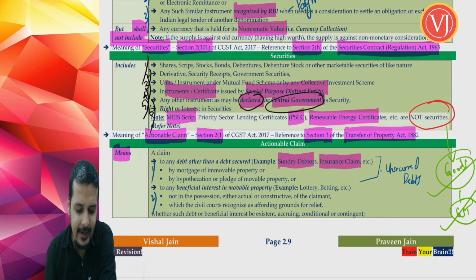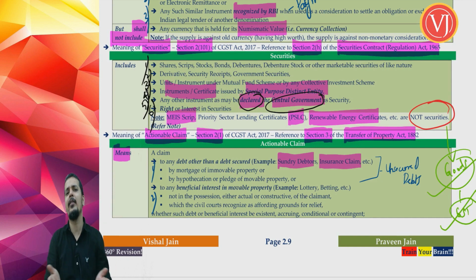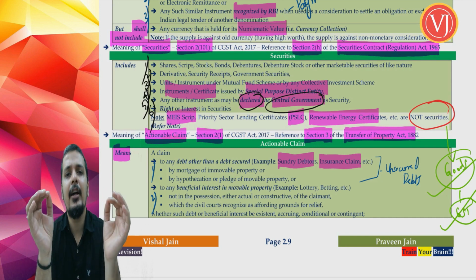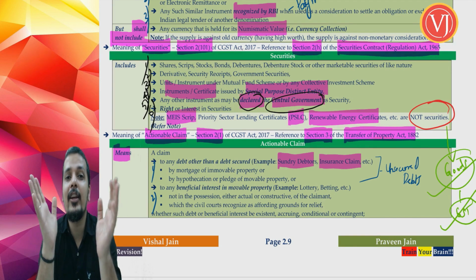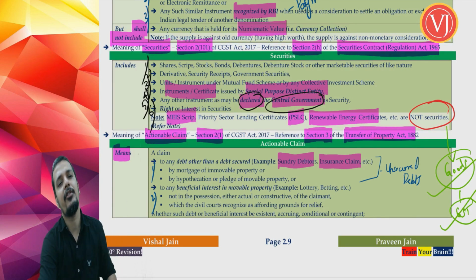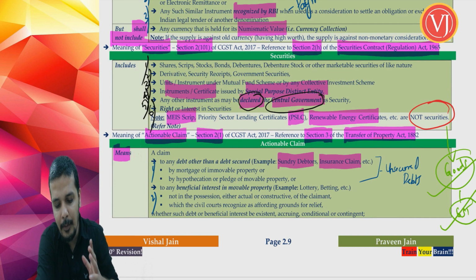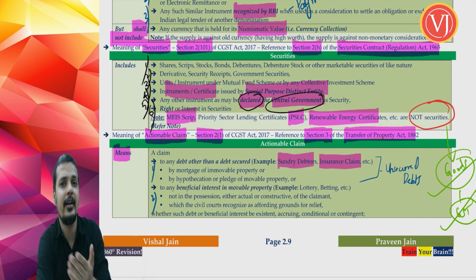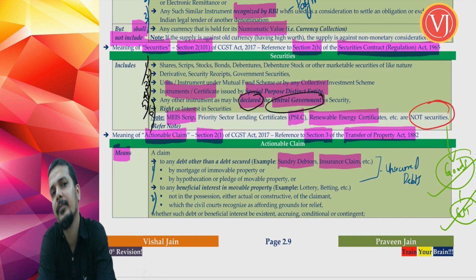Right. So you have to understand that the first part of actionable claim is quite simple. What is that? Any debt which is not secured by pledge or hypothecation of movable property or mortgage of immovable property. Classic example are your sundry debtors. You have sold a lot to a particular party and that party is showing, say, 10 crores in sundry debtors, and you are not in a position to recover, and you go to a recovery agent and try to recover that amount. Again, that is an actionable claim because that debt is not secured.